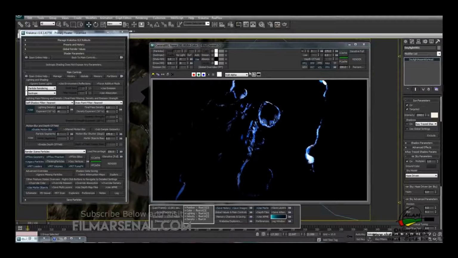So now we can see it creates a soft bluish color of the splash particles, which is pretty close to what we have in the alpha.